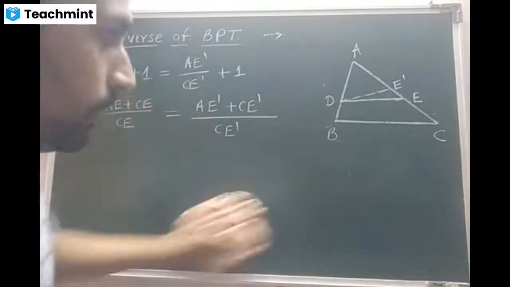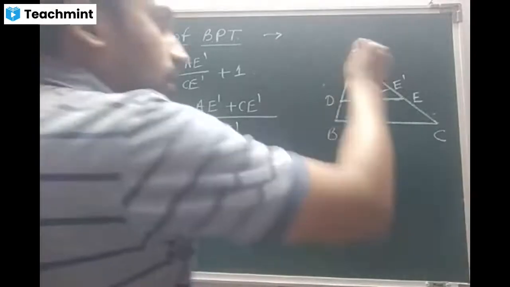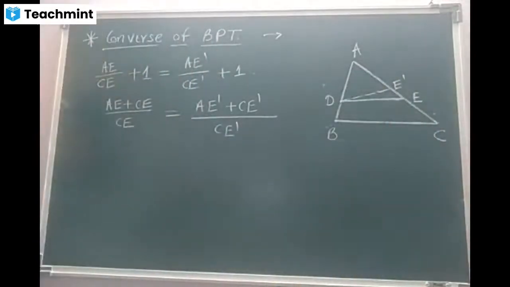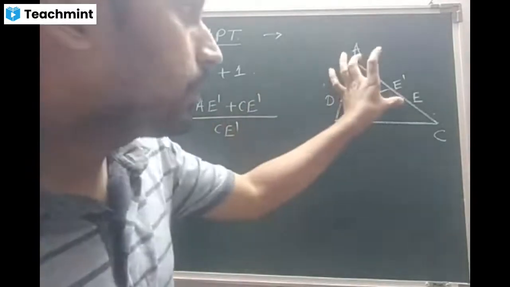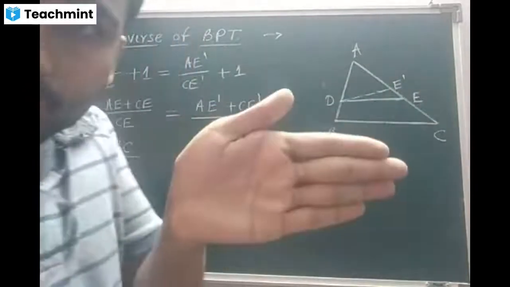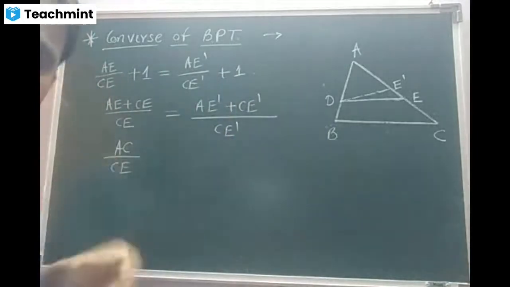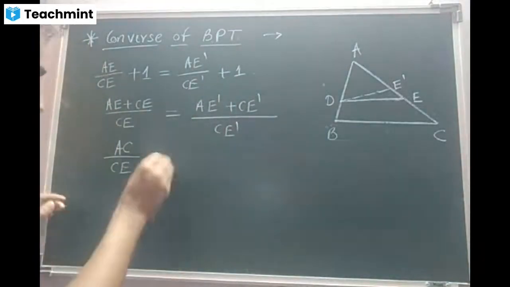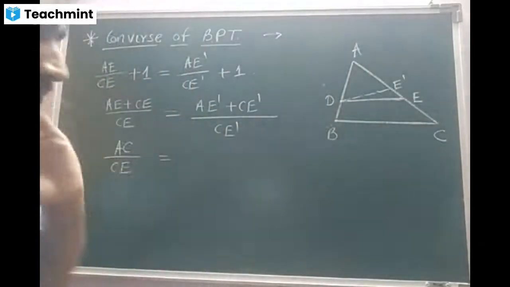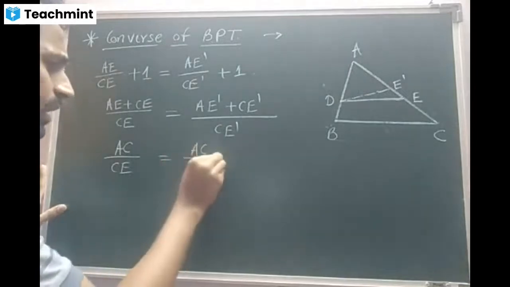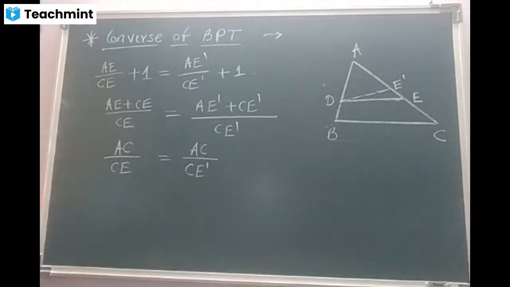Now comes the important thing. Look at the diagram. Can you tell me beta what is AE plus CE? AC, sir. Beta, part plus part is nothing but the whole. Am I right? Now this side, beta. Look at the right side. Tell me AE dash plus CE dash is what? AC only, sir. It is also AC only. Am I right? This remains same. Is it clear, beta?